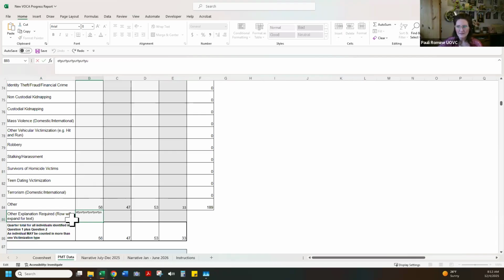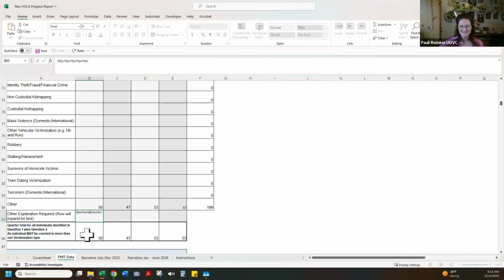When you click on that box, the narrative will expand. You can see the narrative in there. You can also see the narrative up here at the top. You can type up here, you can type down here. So if you feel like your boxes aren't big enough, the data is there. And when we go in to review the progress report, your grant analyst can expand those boxes for you.